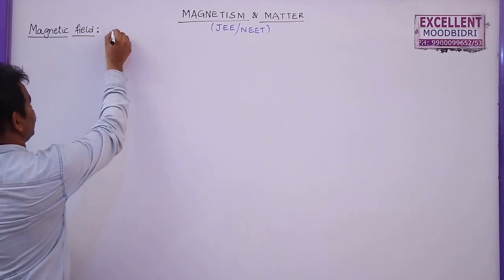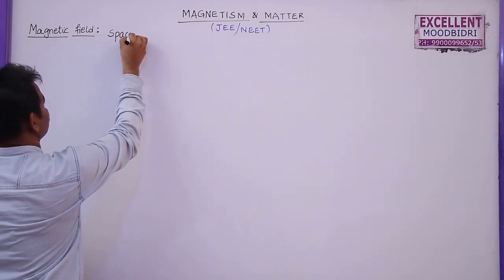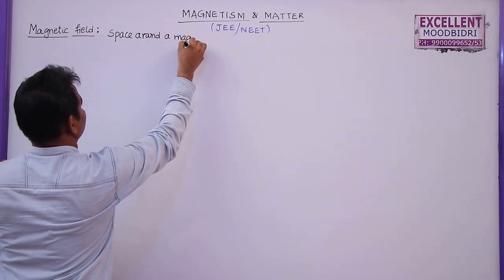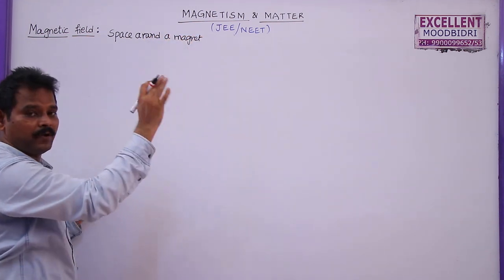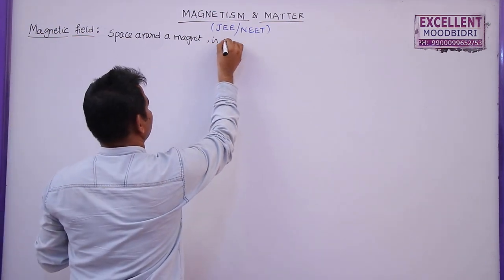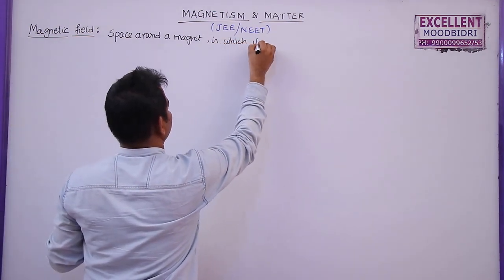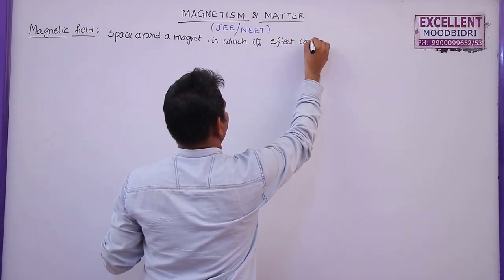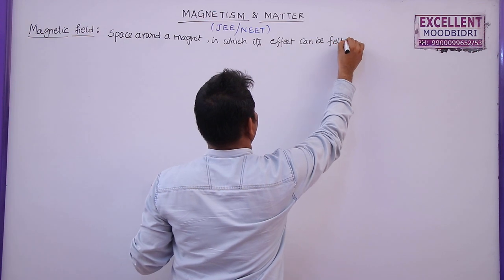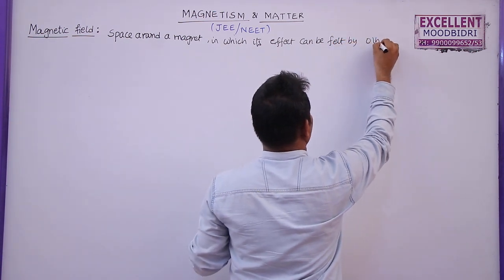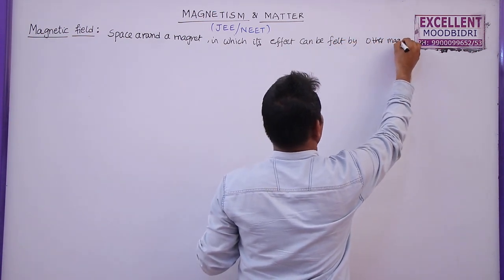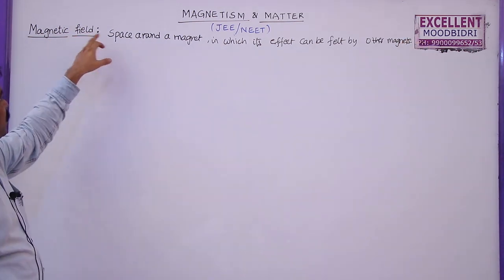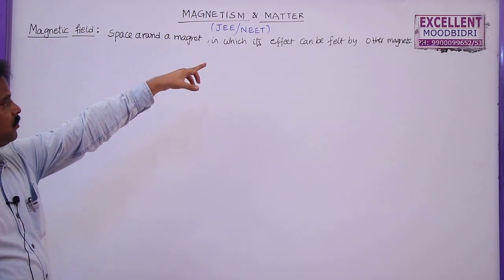Magnetic field is the space around a magnet in which its influence or effect can be felt by other magnets or magnetic materials. It is just like electric field, which is the space around a charge in which its effect can be felt by other charges.